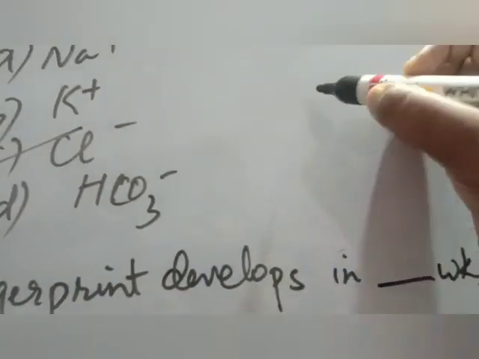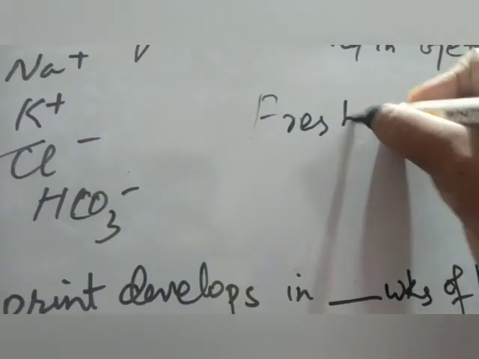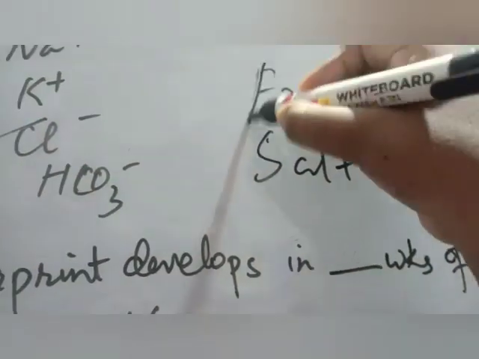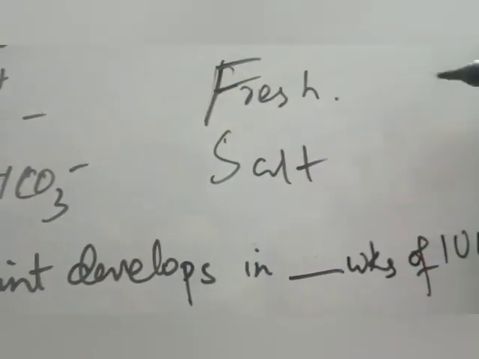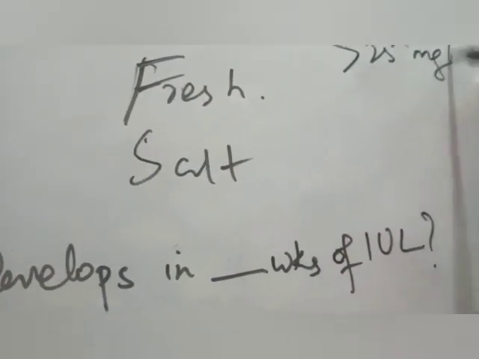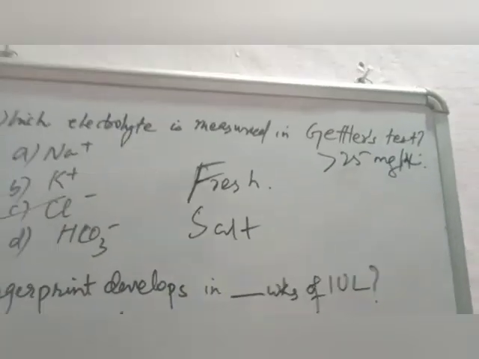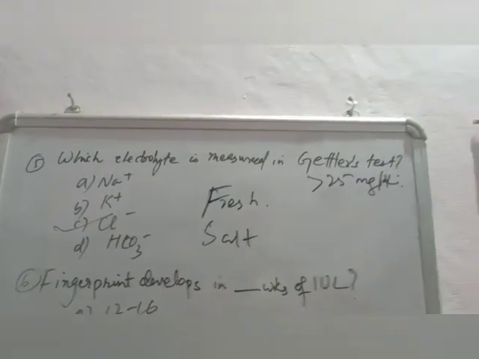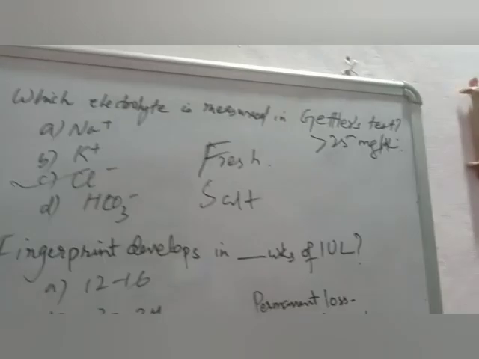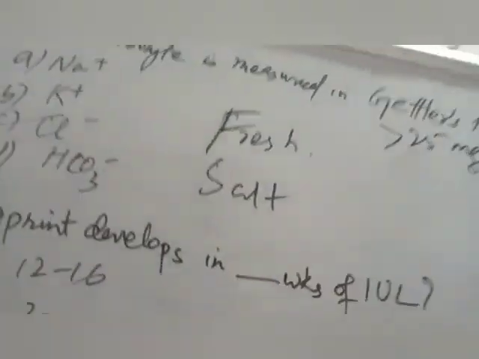So it's a historical question, but still, in freshwater drowning and saltwater drowning, Gettler's test tells that a difference of greater than 25 mg per dl between the two sides of the heart will determine, okay, this test is positive.